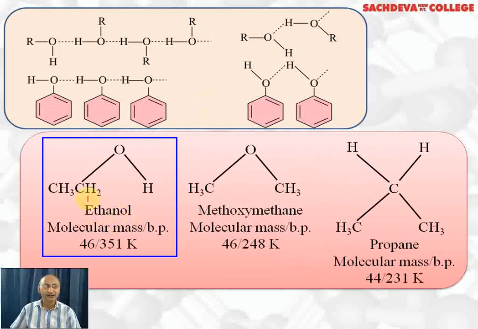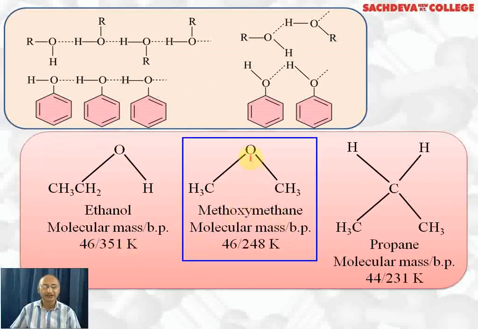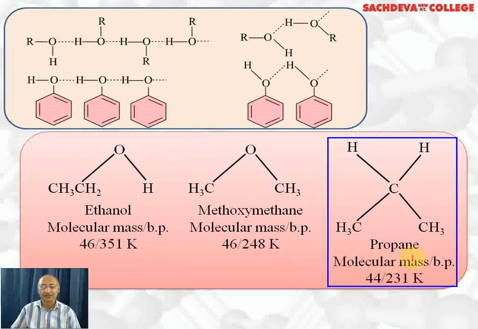Let's compare ethanol. Oxygen is sp3 hybridized. It's a bent molecule. Molecular mass is 46. Boiling point is 351 Kelvin. Methoxymethane, oxygen is sp3 hybridized. It is also a bent molecule. Its molecular mass is the same, that is 46, as that of alcohol, but its boiling point is much lower, 248 Kelvin. The reason being that it is not associated with intermolecular hydrogen bonding because it is not as polar. The C-O bond is not polar as compared to the O-H bond, which is highly polar. Propane is a non-polar compound, that's why although its molecular weight is 44, its boiling point is lowest, 231 Kelvin.